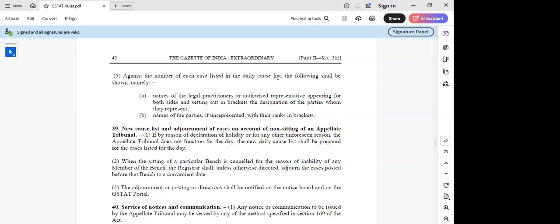Then against the number of each case listed, the following shall be shown: name of the legal practitioners, as is already set out in your appeal form, and name of the parties if unrepresented, with the rank in brackets. So this is what it is.